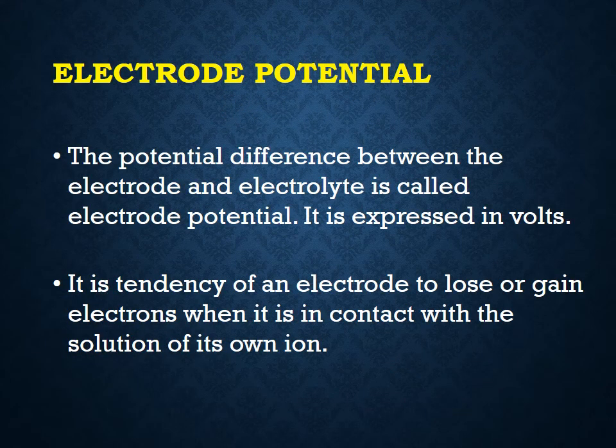Electrode potential. The potential difference between the electrode and electrolyte is called electrode potential. It is expressed in volts. It is a tendency of an electrode to lose or gain electrons when it is in contact with the solution of its own ion.